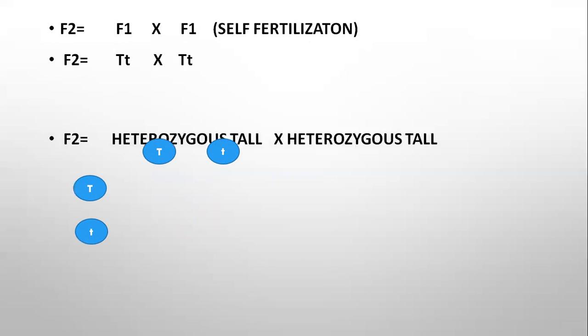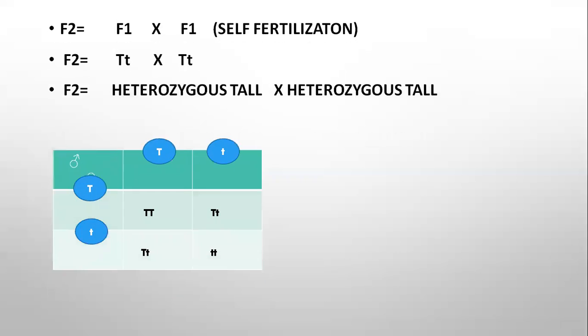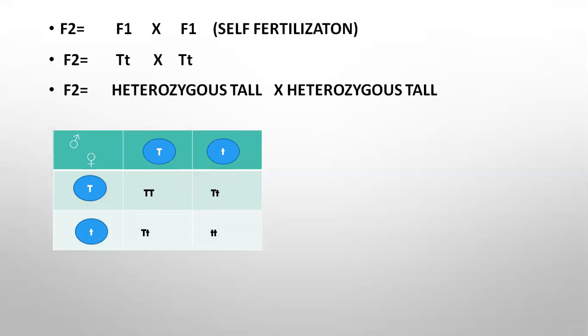Next, F2 generation. For the F2 generation, F1 is crossed with F1, by self-fertilization or self-pollination. So F1 means capital T small t, that is heterozygous tall, crossed with heterozygous tall, and we create a Punnett square. A Punnett square is a graphical representation for calculating the probability of possible genotypes in a genetic cross.